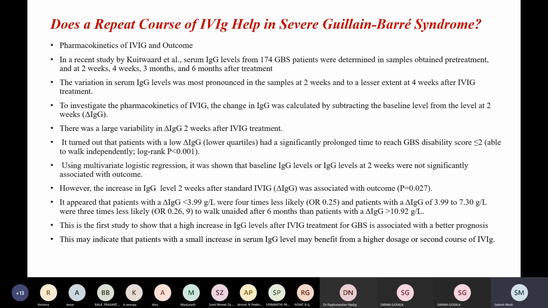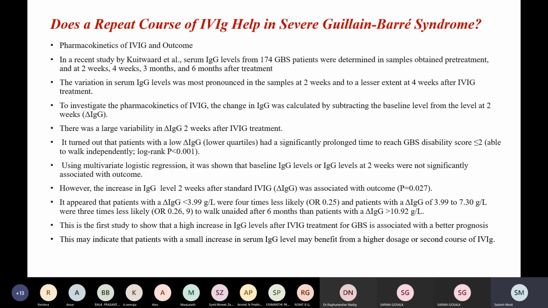They investigated the pharmacokinetics of IVIG, and the change in IgG, which was calculated by subtracting the baseline level from the level at 2 weeks, was labeled as delta IgG. And there was a large variability in delta IgG 2 weeks after the IVIG treatment.